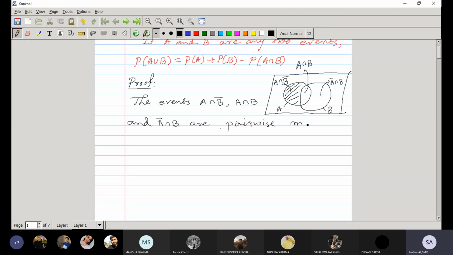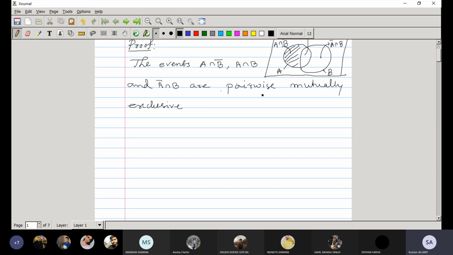Pairwise mutually exclusive means take any two of them, their intersection is phi. There is nothing common between this and this, between this and this, and between this and this.